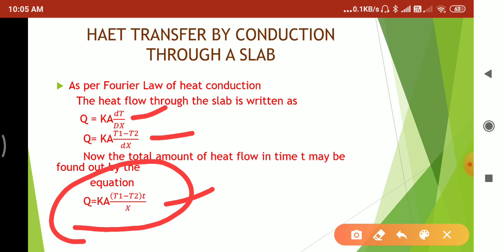So we must know the heat transfer rate of each material before applying it in an application. Therefore this equation for heat transfer through a slab is very important to design any machine components or to build a building. This is called heat transfer by conduction through a slab.